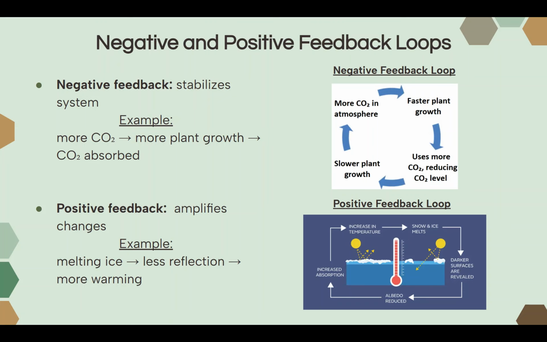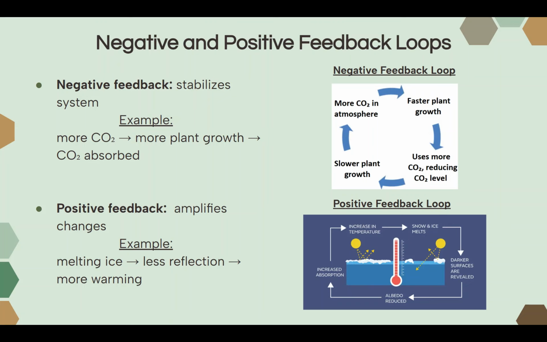If more darker surfaces are revealed, then the albedo is reduced, meaning albedo is how much light is being reflected from the Earth's surface. If you have more darker surfaces, then more light is absorbed than reflected. And if more light is being absorbed, then this increases the absorption of sunlight by the Earth's surface. This will increase the temperature, which will cause more snow and ice to melt. And this creates a loop that amplifies the initial change, worsens it.